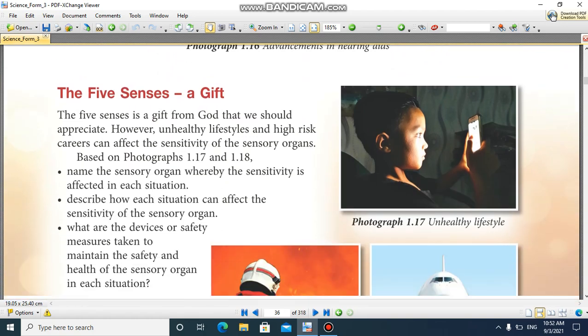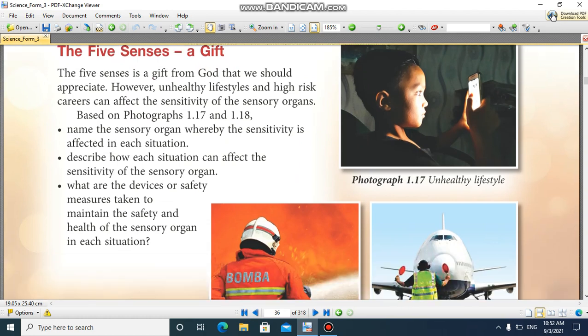The five senses, a gift. The five senses are a gift from God that we should appreciate. However, an unhealthy lifestyle and high-risk career can affect the sensitivity of the sensory organ.